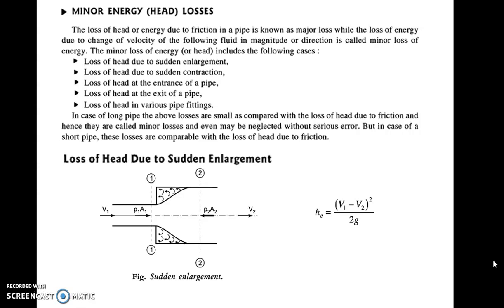In case of longer pipes, or pipes having more length, major loss is more, but the minor losses are many times neglected because their values are very small for long pipes. But the minor loss values have to be considered in case of smaller pipes because they are comparable with the major losses. So for short pipes, we have to consider the minor losses. Now how to calculate these minor losses? So here